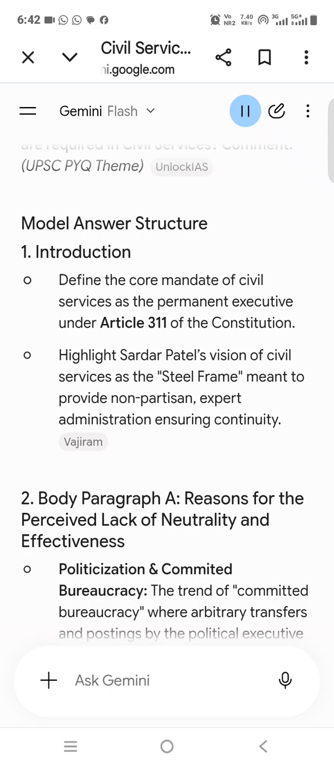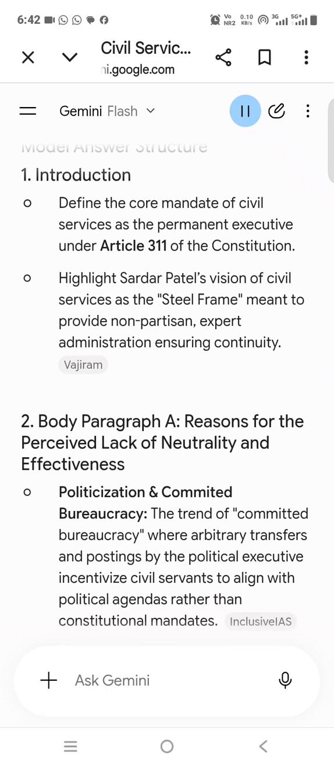2. Body paragraph A. Reasons for the perceived lack of neutrality and effectiveness. Politicization and committed bureaucracy. The trend of committed bureaucracy, where arbitrary transfers and postings by the political executive incentivize civil servants to align with political agendas rather than constitutional mandates. Structural rigidities: siloed approach, deep-rooted status quoist mindset and procedural red tapeism hamper agility and innovation, slowing down socio-economic development.